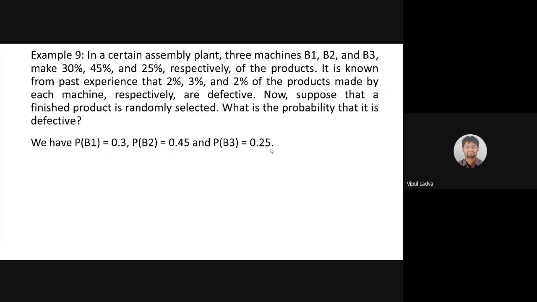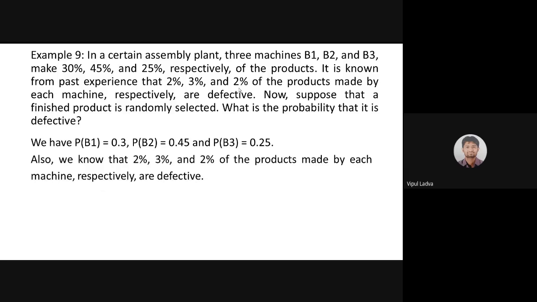Now, one more thing is provided, that machine B1 is producing 2% defective. For B2, that figure is 3%, and for B3, that figure is 2%. Now, how are we going to label this? Defective from machine B1, defective from machine B2, defective from machine B3. We also know that 2%, 3%, and 2% of the product made by each machine respectively are defective, and this will be the notation A over B1. That means the selected item is produced by machine B1, that is a condition, and after that, it is defective.